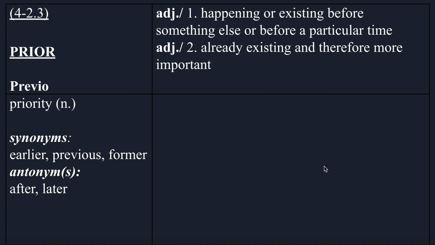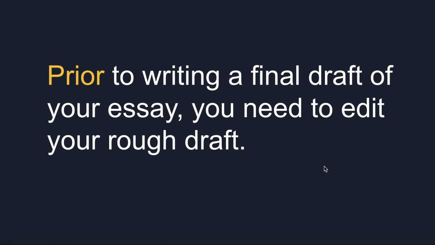Okay, and let's go to one more sentence here. This is the sentence that you would copy on the back of your card if you're making a card. And this sentence says, prior to writing a final draft of your essay, you need to edit your rough draft. This is good because it shows us another way that this word is often used. It's often used with the word to, prior to. And prior to means, if you put that together, before, and then this is an action.